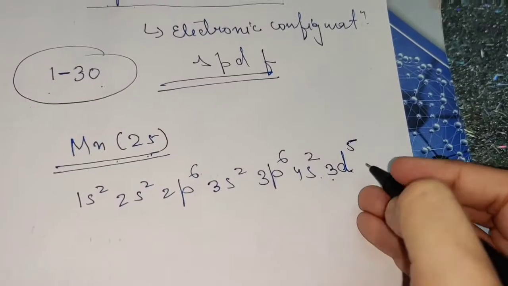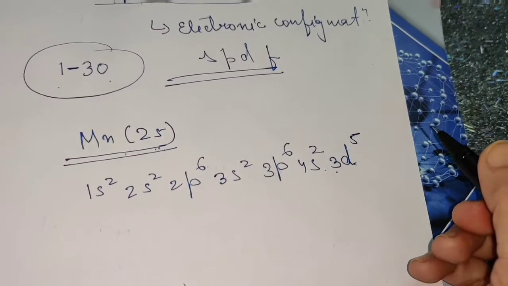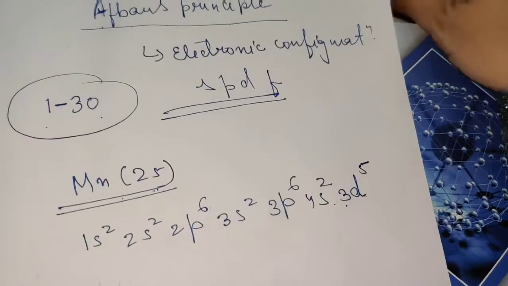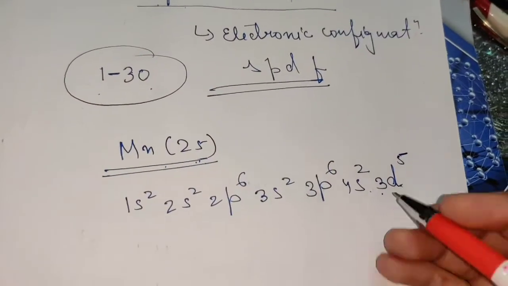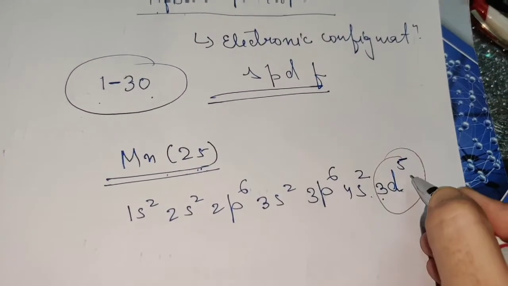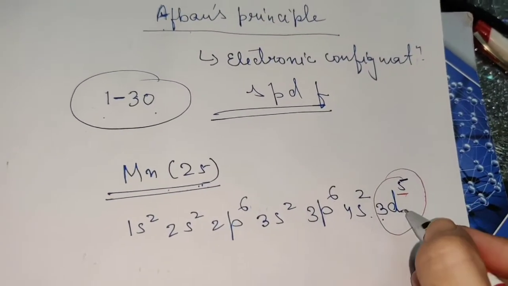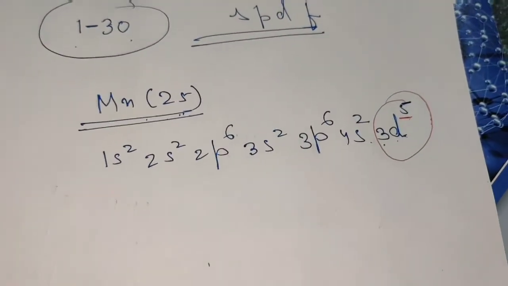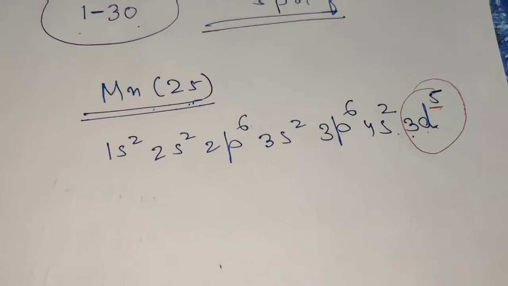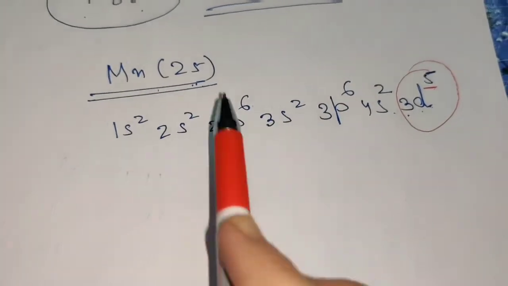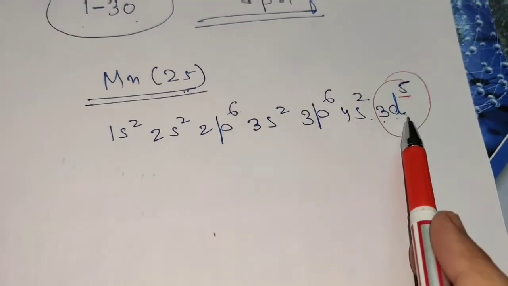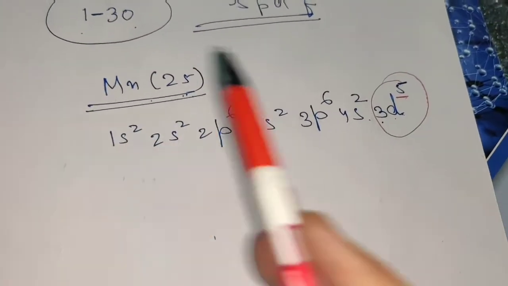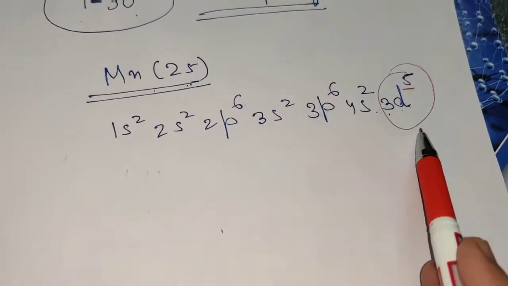As you know, at the max, the d subshell can hold how many electrons? It can hold 10 electrons, and here you can see that it has 5 electrons in the d subshell. And this particular electronic configuration, as I told you in the last session, half-filled and fully filled electronic configurations are very stable. So the electronic configuration of manganese is very stable. It has very little tendency to lose or gain electrons. It is very stable, right?